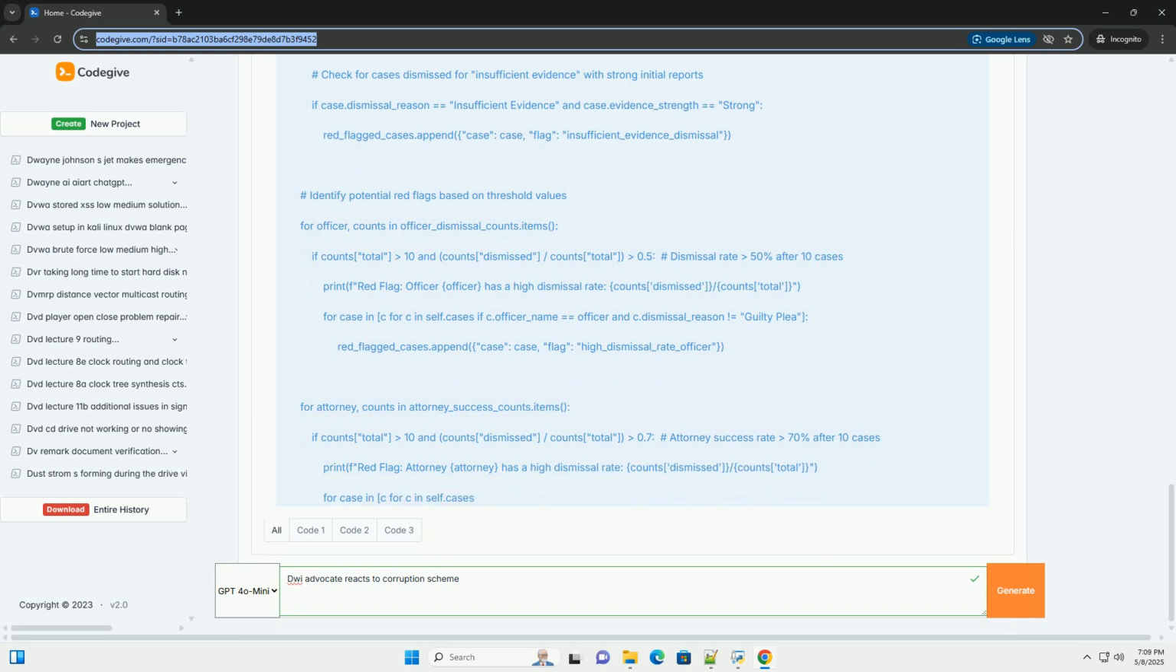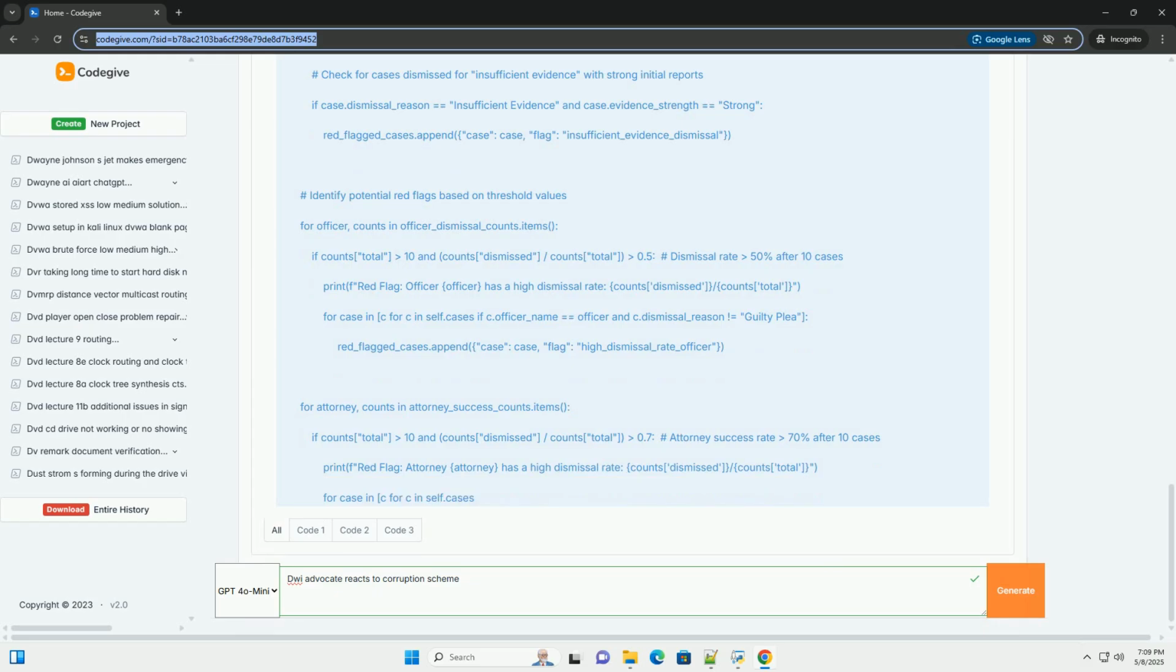Explanation of the code. Case class. Represents a single DWI case with relevant information. Corruption reporting system class. add_case adds a case to the system. analyze_cases analyzes the cases, identifying potential red flags based on predefined criteria: high dismissal rates, consistent success of certain attorneys, and dismissals for insufficient evidence despite strong initial evidence.